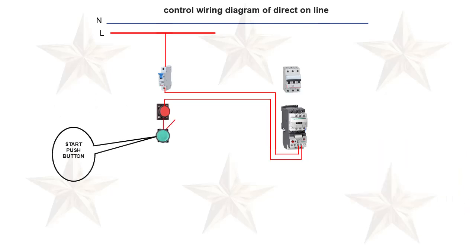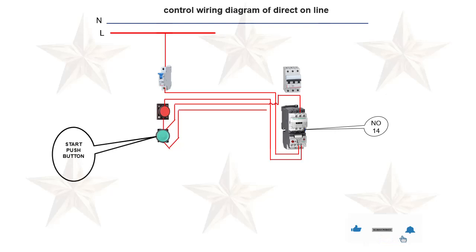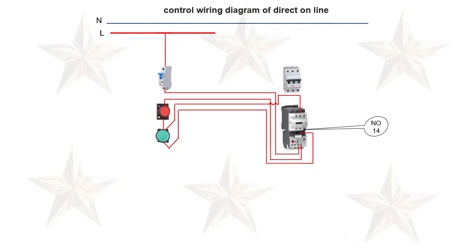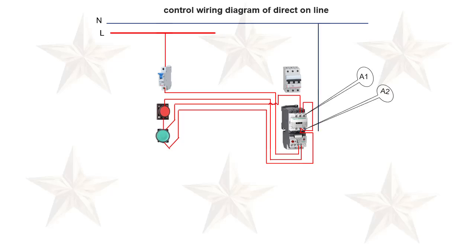Then from start button, connect to number 13 of the auxiliary. From start button also, connect to normally open 14 auxiliary contact. From normally open 14 auxiliary contact, connect to A1. Then link A2 to neutral. That is for direct online. You can re-watch the video to enable you to understand the connection.